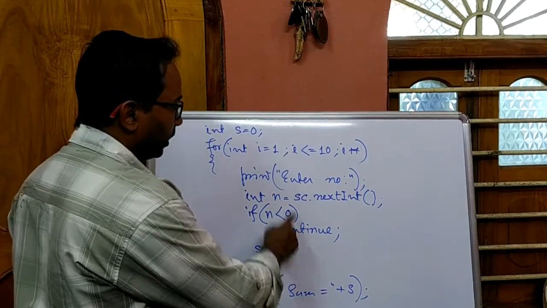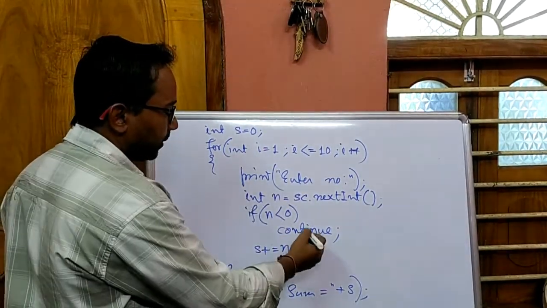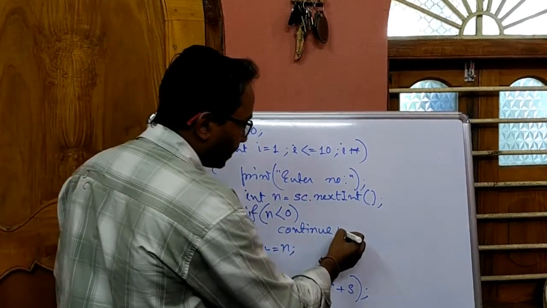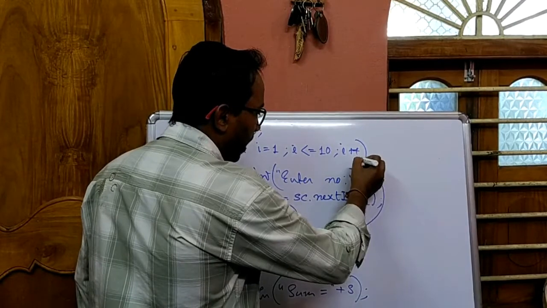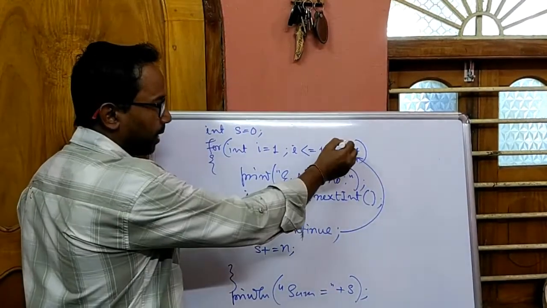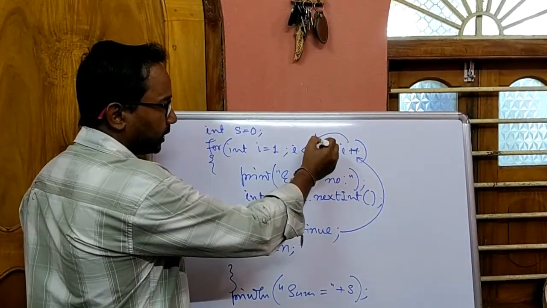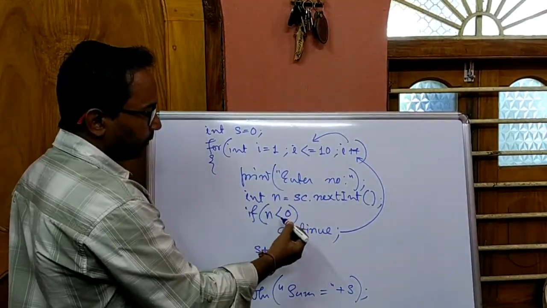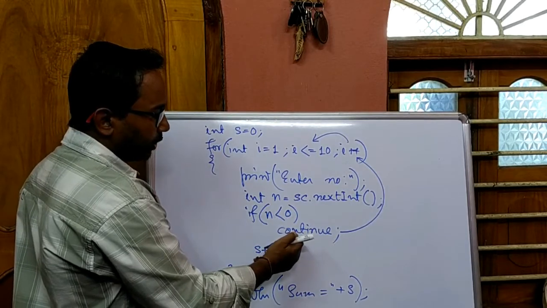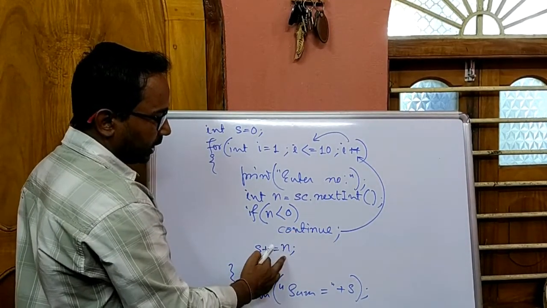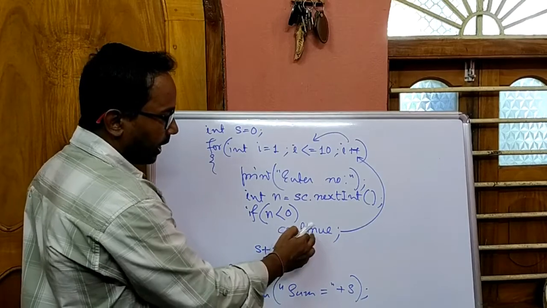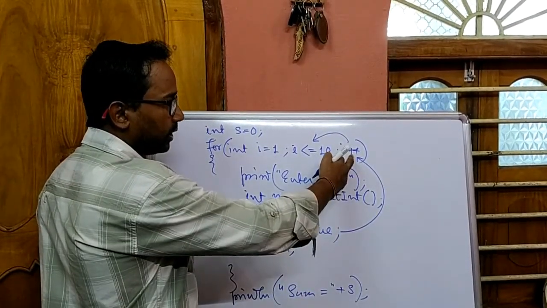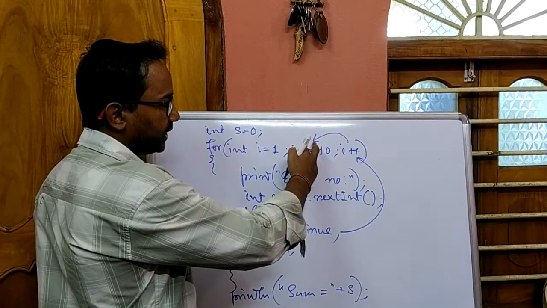Now, if I write here continue for, what I told, continue statement just like for will skip all the statements after it inside the loop, but it sends the control to the update statement first. And then from update the control will come to the conditional statement to recheck the condition for the next iteration. So here in the last program, if user gives any negative number, continue statement will execute. That means that negative number will not be added with this sum, and it sends the control to this update statement. So the i variable will be updated by +1. Then after that control will come here to check the condition.